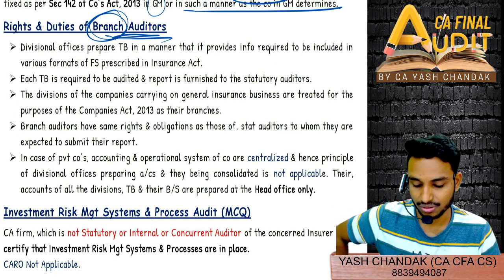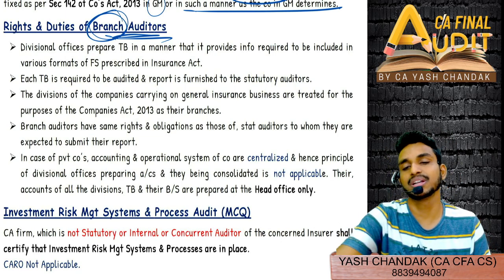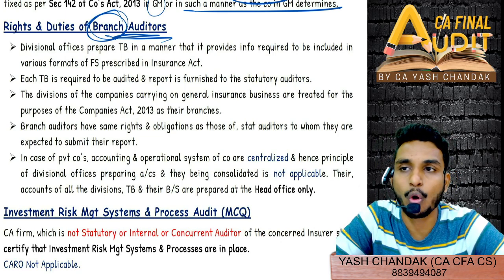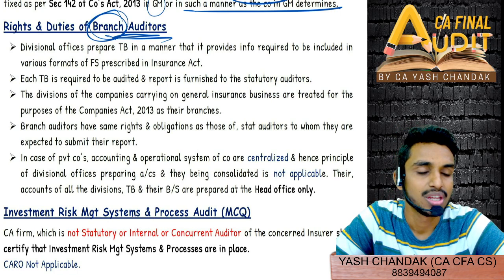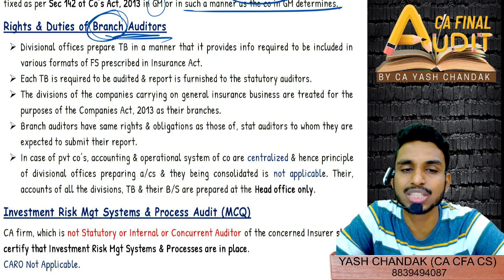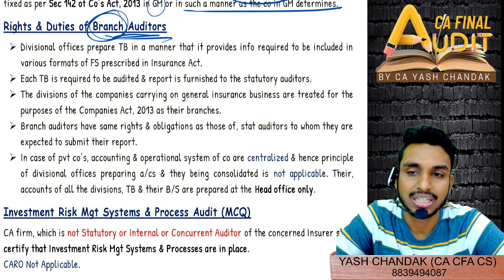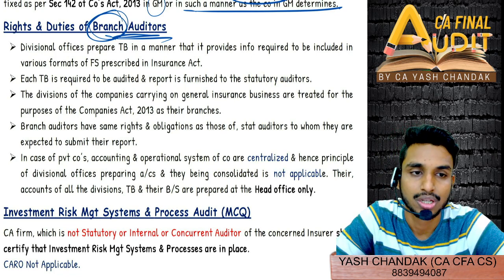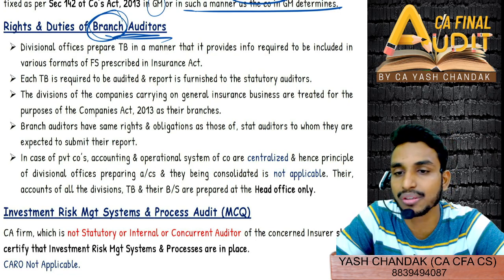Now, rights and duties of branch auditors. It's nothing but, like all the divisional offices and branch offices of insurance companies, there also branch audit will be applicable, and as per SA 600 everything will be applied as it is, mutatis mutandis. What they are specifically saying is that branch auditors also have the same rights and obligations as statutory auditors, to whom they are reporting and expect to submit their report. So they have the same rights that statutory auditors have.